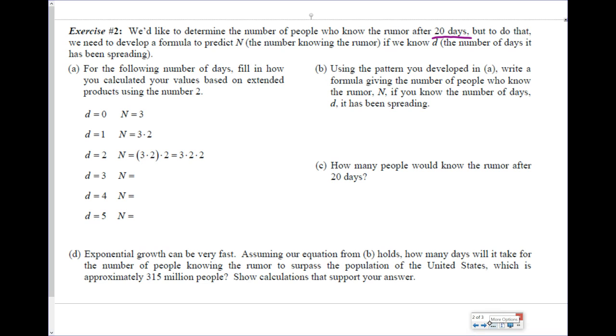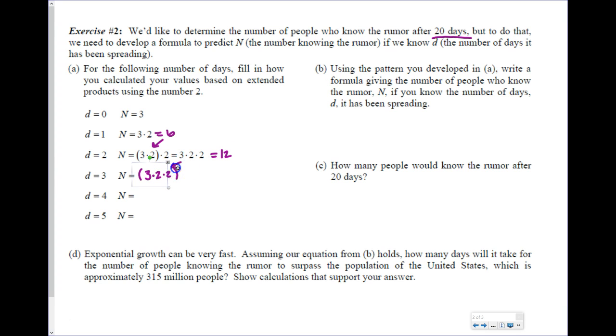So letter A says, for the following number of days, fill in how you calculate your values based on the extended products, using the number 2. So on day 0, there were 3 people. After that, on the second day, after the first day, you multiplied it by 2 to have 6 people, right? So we got 6 here knew it. On the next day, you took the 6, which is 3 times 2, and multiplied it by 2 to get 3 times 2 times 2 to get that 12. Then, it makes sense that the next day, you're going to just take what you got and multiply that by 2, right?